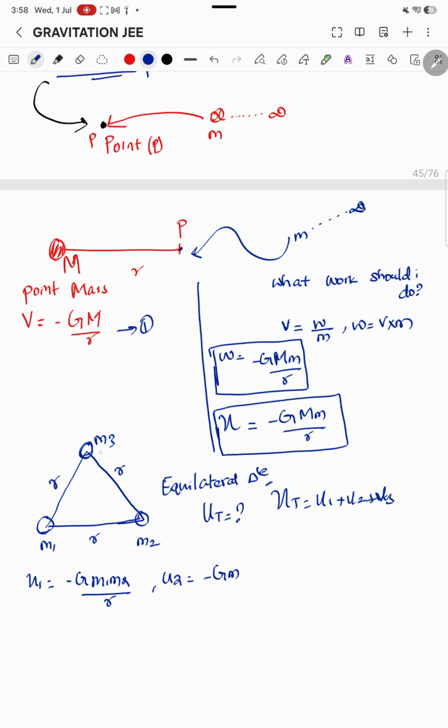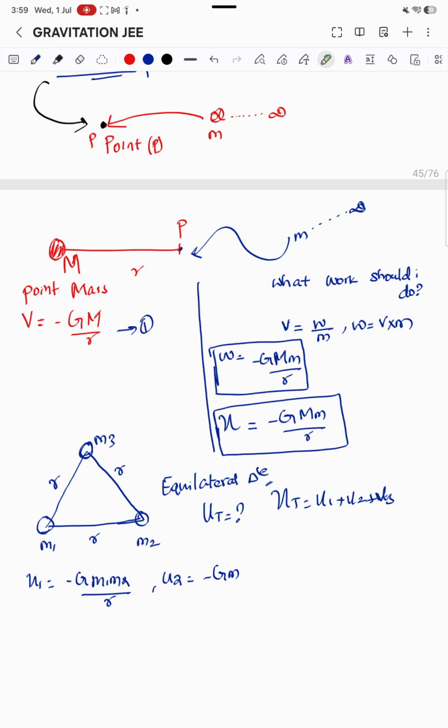U2 is nothing but the gravitational potential energy of m3 in the gravitational field of m1. And U3 is nothing but the gravitational potential energy of m3 in the gravitational field of m2. Understand? So U1 is the gravitational potential energy in the gravitational field of m1.